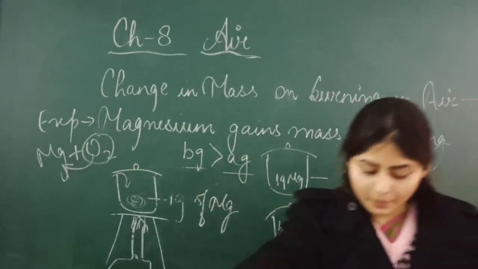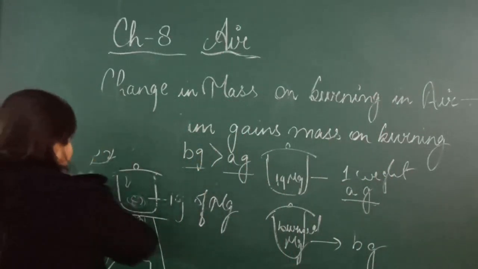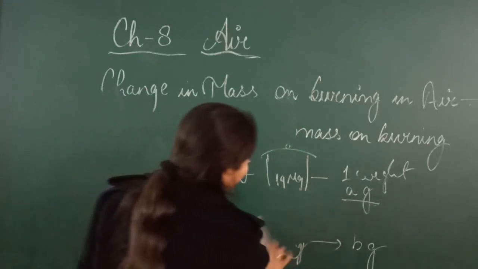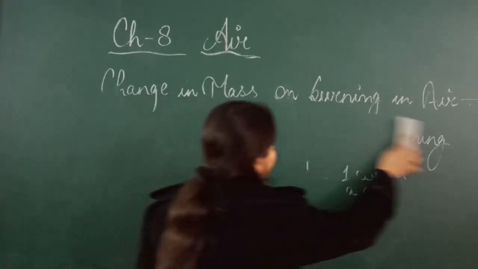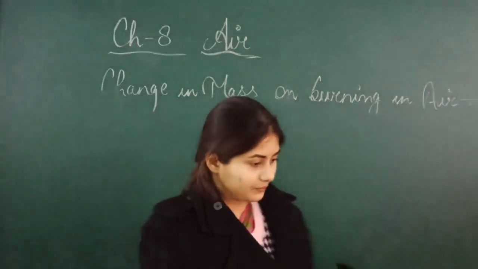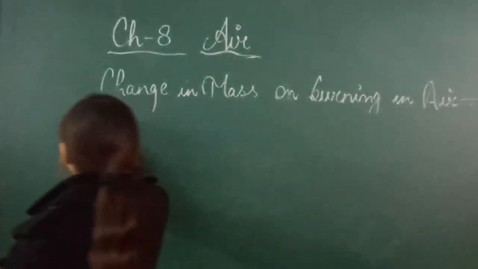Now come to the next topic, that is rusting. Rusting is a slow oxidation process, just the opposite of burning. The differentiation is given in your book. You have to learn that. Okay, then come to rusting.